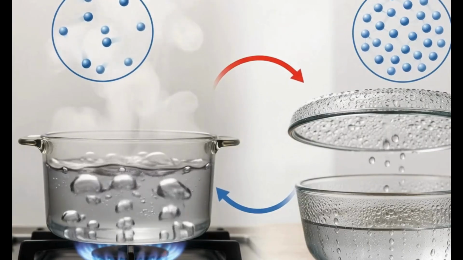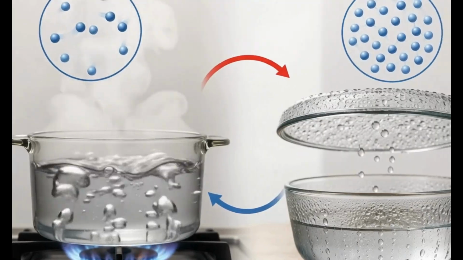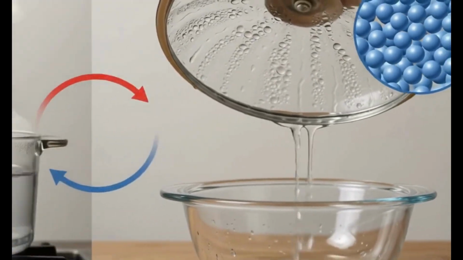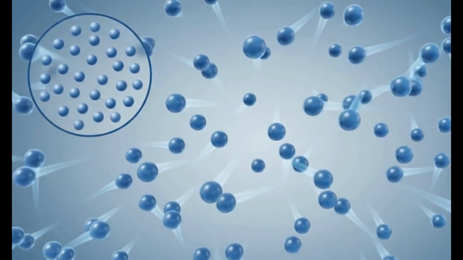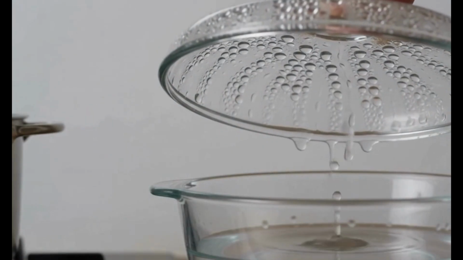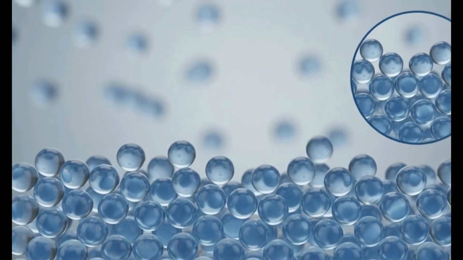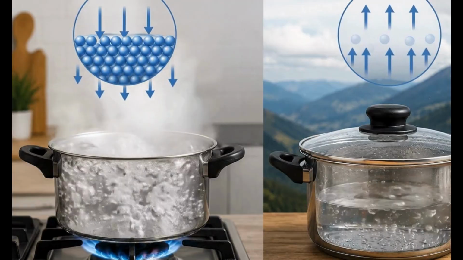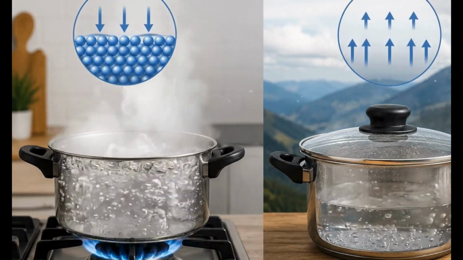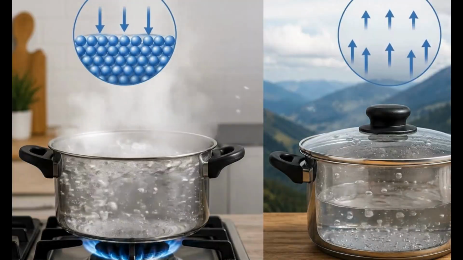A substance boils and condenses at the exact same temperature. For water, that point is 100 degrees Celsius. When heated, water boils and turns to steam. Steam changes back into water at 100 degrees Celsius. Pressure affects boiling point. Higher pressure is having higher boiling point. Lower pressure is having lower boiling point.